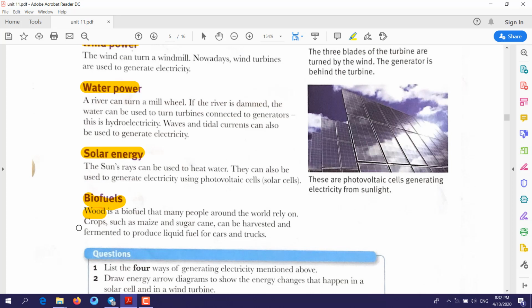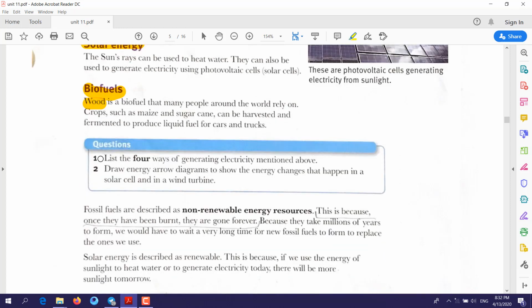The answer here is no, because a lot of trees just grow by themselves. So wood is an example of biofuel which is used as a source of energy, and it belongs to the renewable energy.